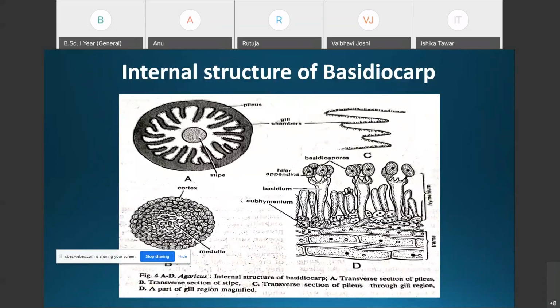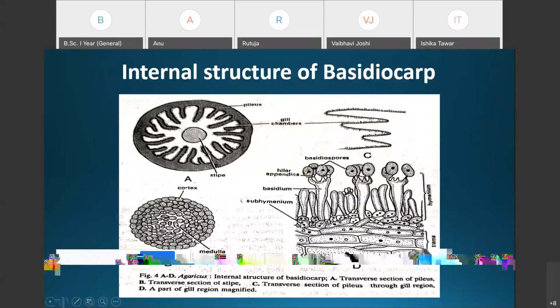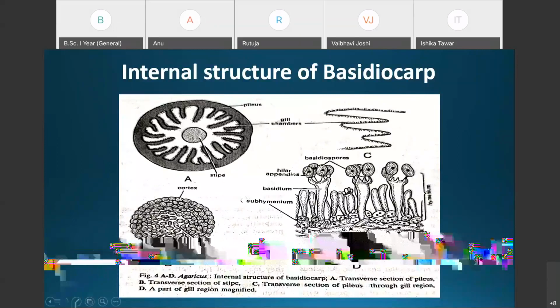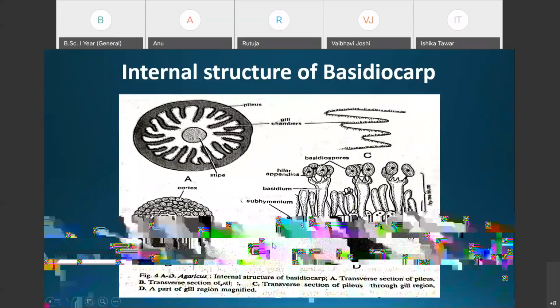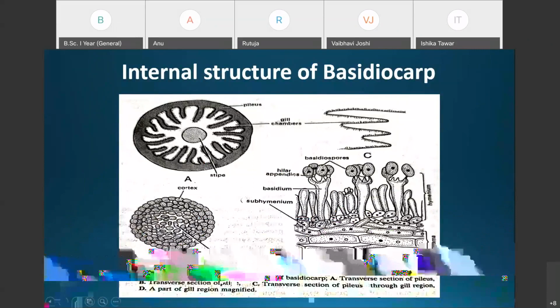Hypothecium. This subhymenium region is situated on both sides of the trama. It is formed by the lateral branches of the hyphae of the trama region. The cells of these hyphal branches are isodiametric. Here you can see clearly the isodiametric cells which are present in the